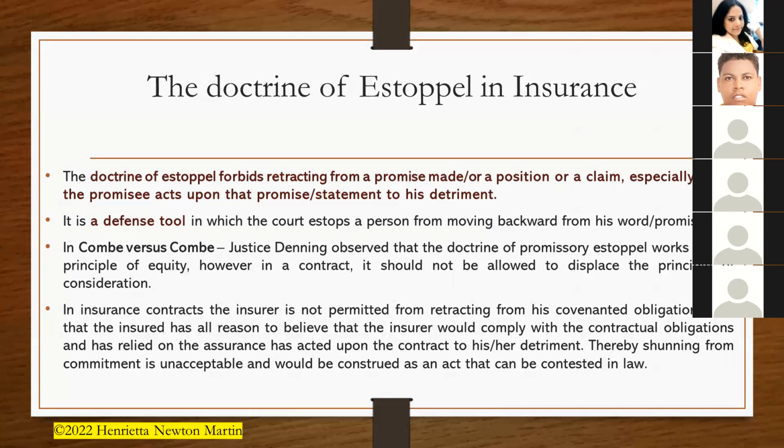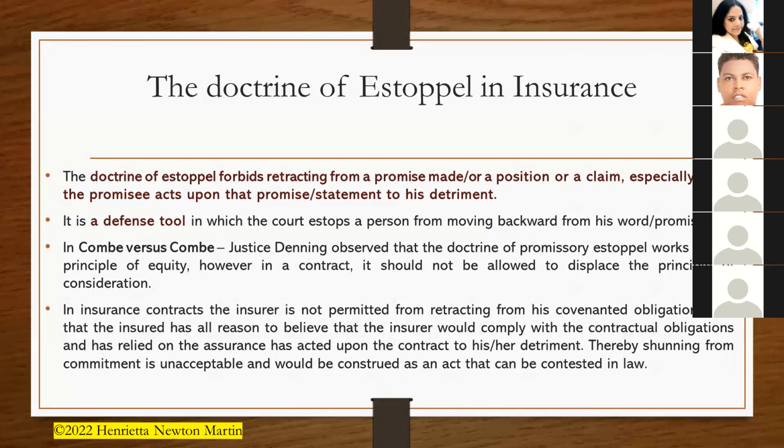So in insurance contracts, the insurer is not permitted to retract from his covenanted obligations or go back on them, where the insured has all reason to believe that the insurer would comply with the contractual obligation and has relied on the assurance and acted upon the contract to his or her detriment.